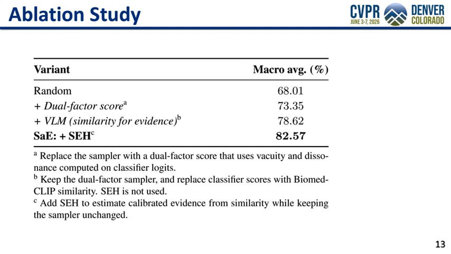The ablation study shows clear contributions from each module. Starting from a random baseline at 73%, dual-factor sampling adds 3.6%, VLM evidence adds 2.3%, and SEH calibration adds 3.5%, the largest single gain. This confirms evidence strength calibration is the key to our performance leap.